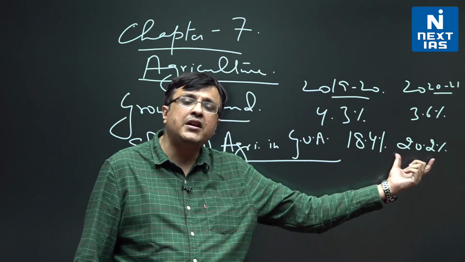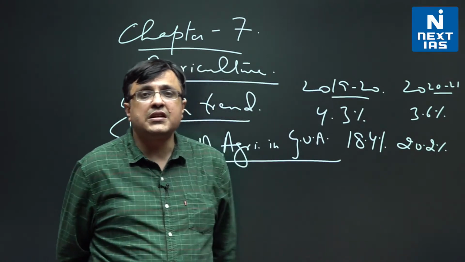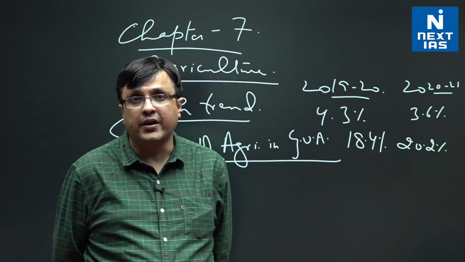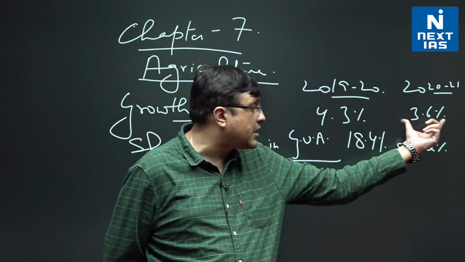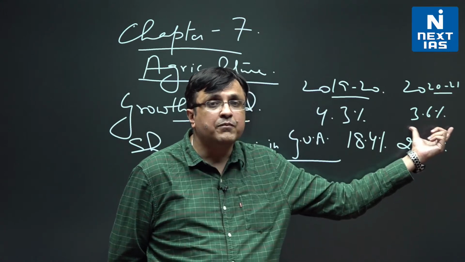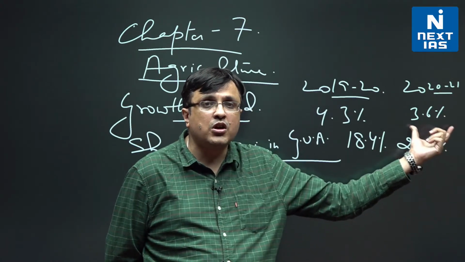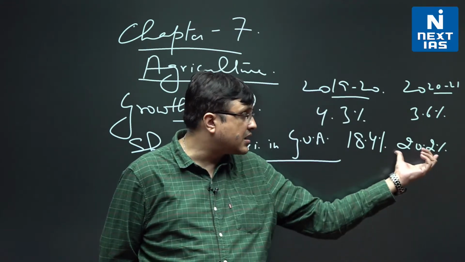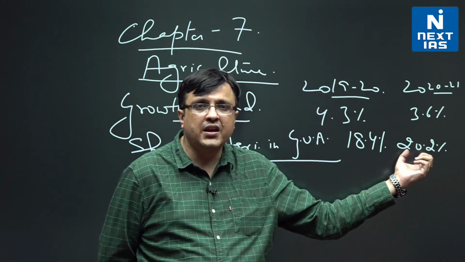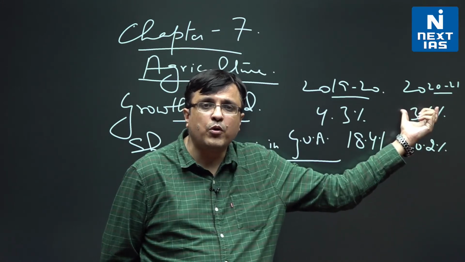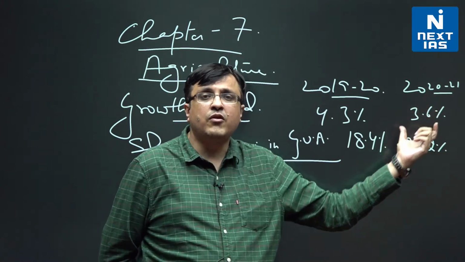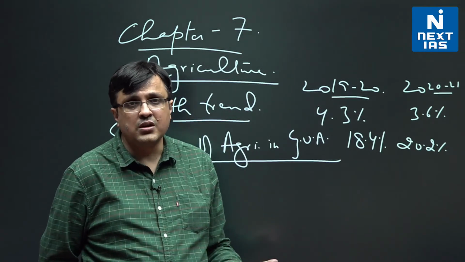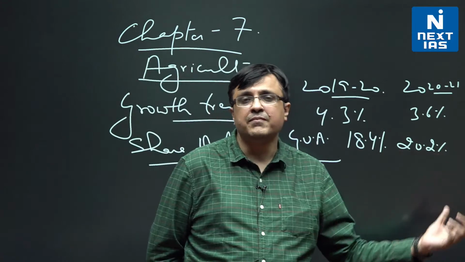In 2021 it increased because services and industries contracted very badly while agriculture kept growing. If you see, agricultural growth rate was at 3.6% in 2021, while industry and services were going down, they were in negative zone, and that is why the share of agriculture increased.